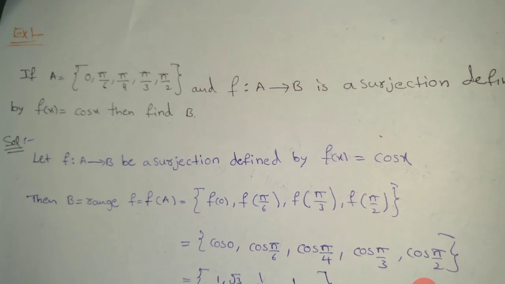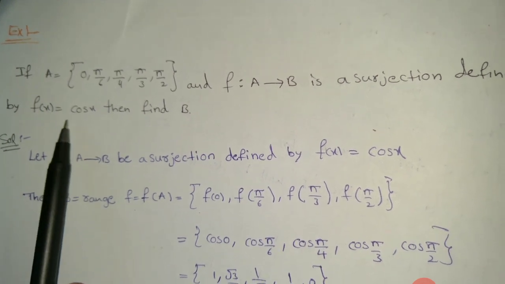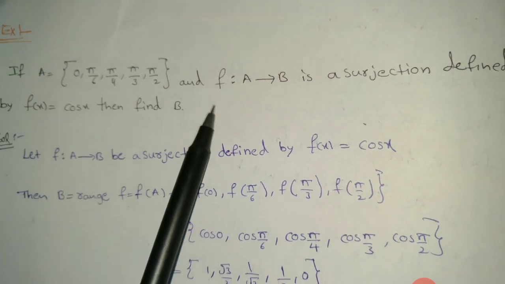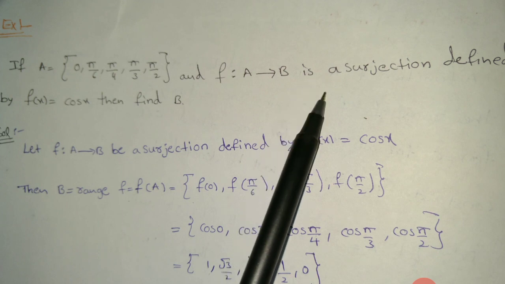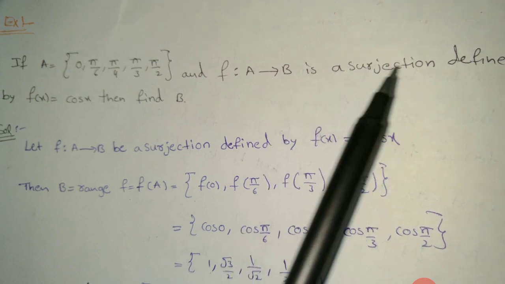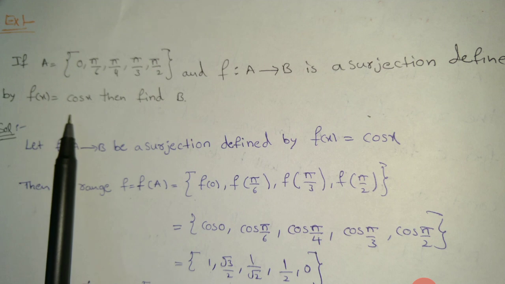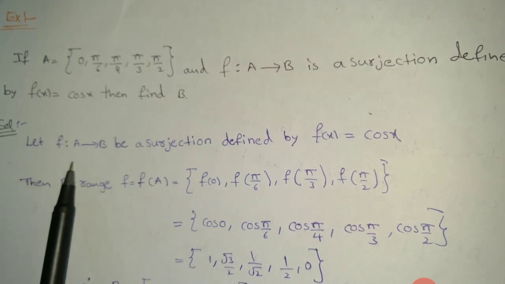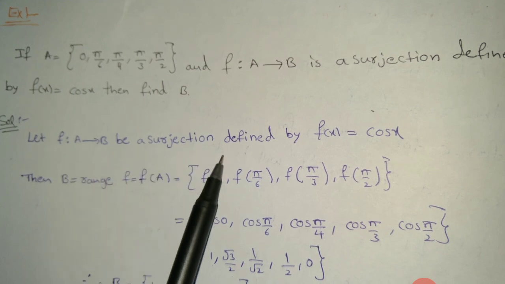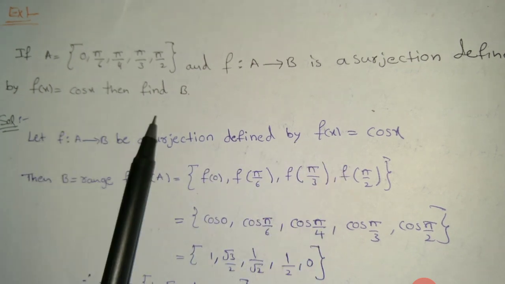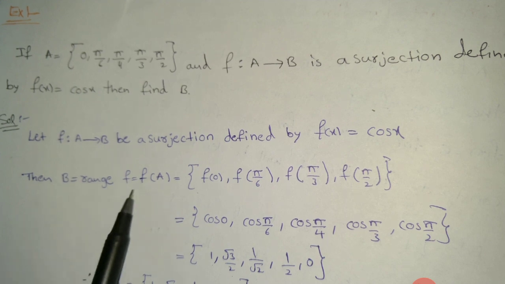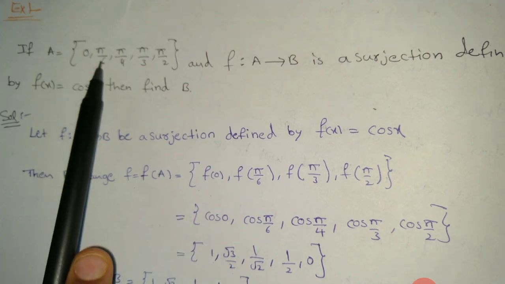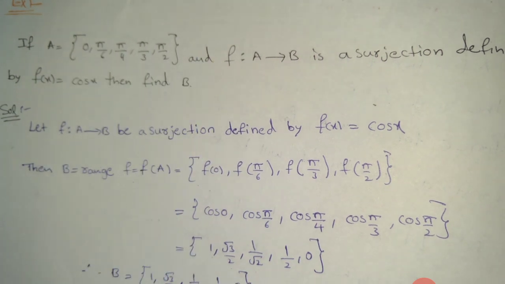Example, if capital A is equal to set of 0, π/6, π/4, π/3, π/2 and f maps A tends to B is a surjection defined by f of x equal cos x, then find B. Then B is equal to the range of f, that is f of A, equal to set of f of 0, f of π/6, f of π/4, f of π/3, f of π/2.